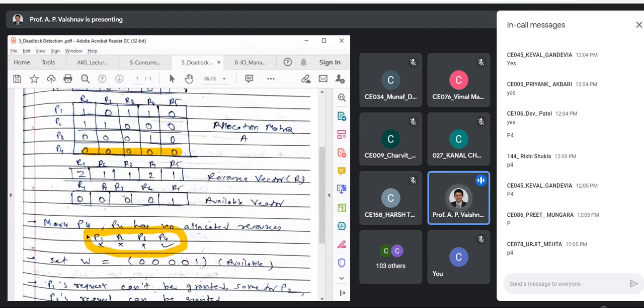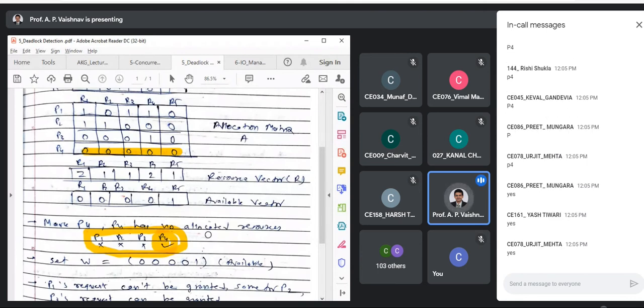Initially I will unmark each process, that is, I put a cross. Then I check whether there is any row with no allocated resources. If yes, I mark P4. Are you clear up to this step? P4 is marked, step number 1 done.